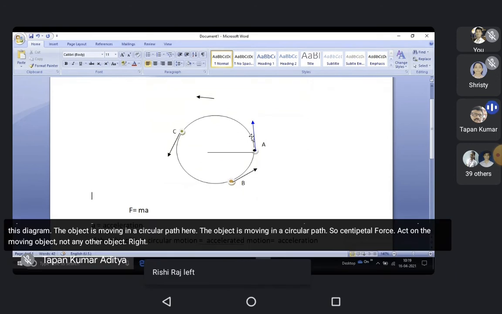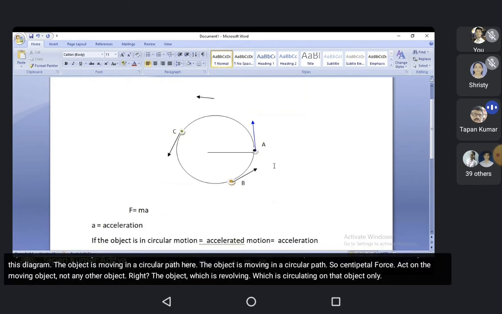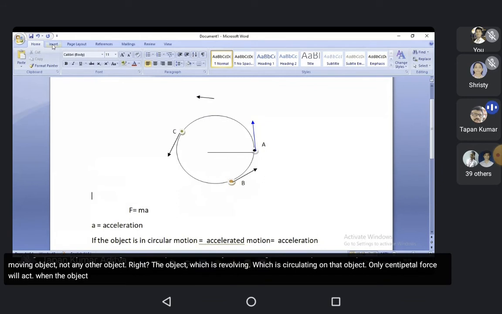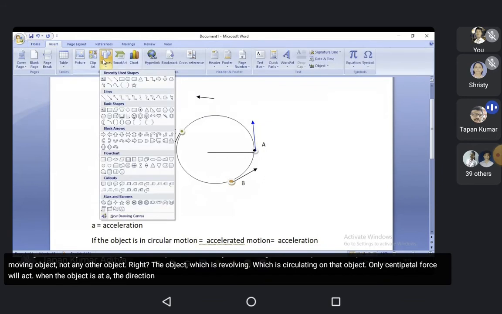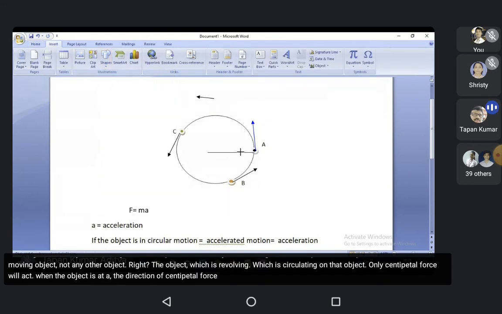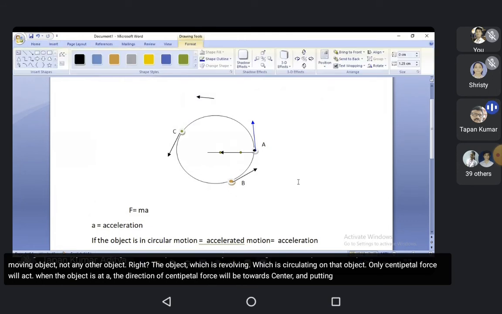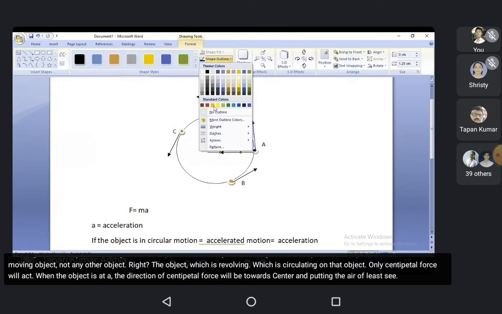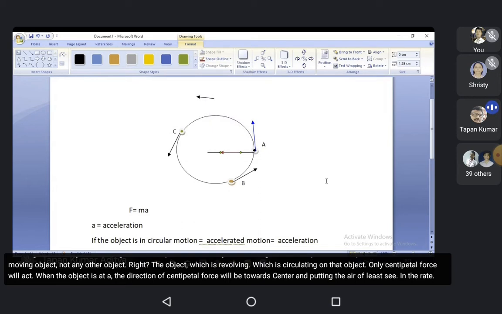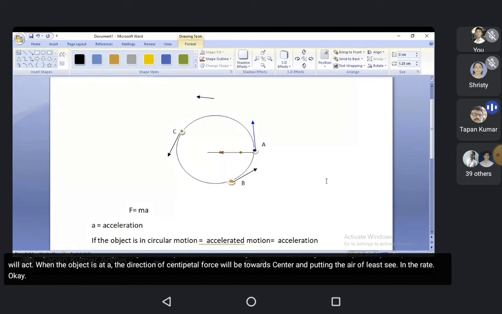The object which is revolving, which is circulating, on that object only centripetal force will act. When the object is at A, the direction of centripetal force will be towards the center. I'm putting the arrow, please see, in red. The centripetal force will be towards the center.